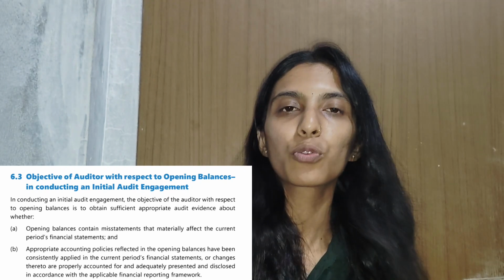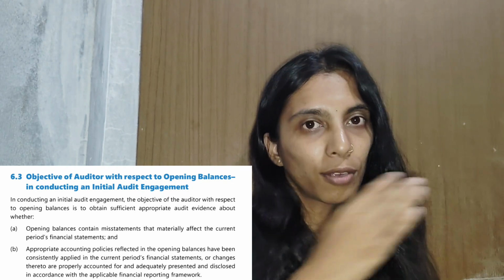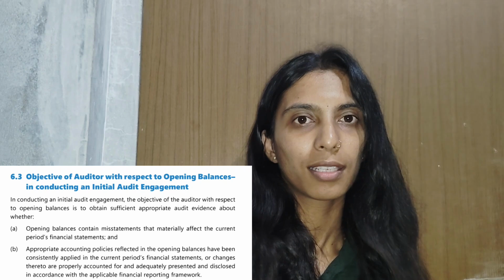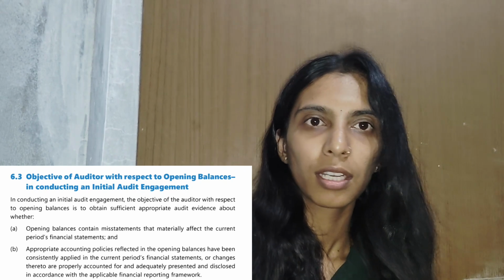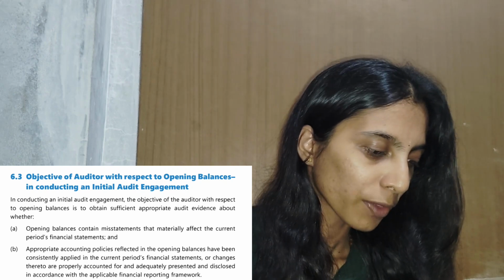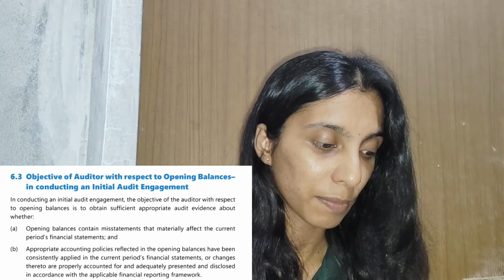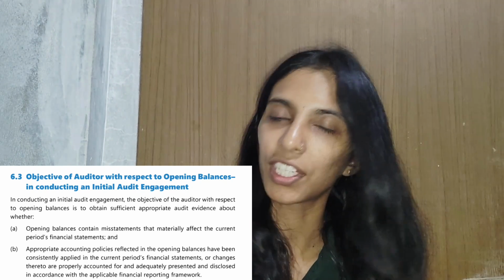Opening balance is usually brought down from the previous year's or previous month's closing balance.